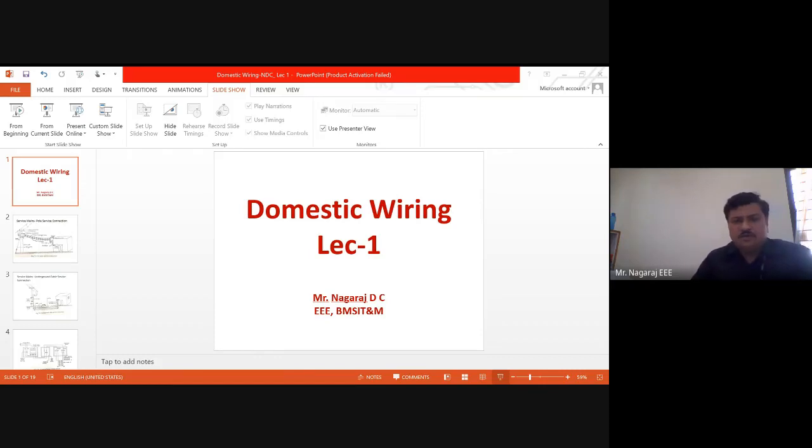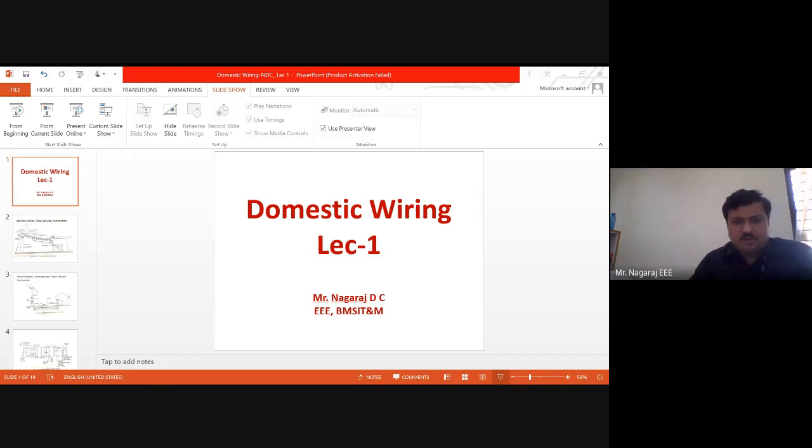In the second part, we will look into how grounding is an important issue to be addressed when we do the electric wiring, not only for domestic applications, but for any other applications. Wherever we have electricity flowing, grounding plays a very important role to avoid a lot of hazards that can be caused due to uncertainty or due to faults occurring in the system. So in the second part, we look into grounding, why grounding is necessary, and what are the different types of grounding schemes.